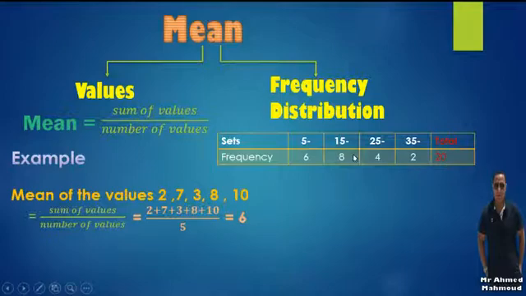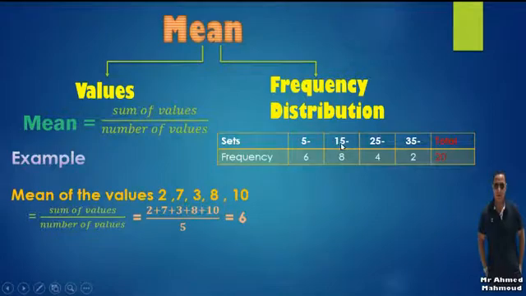For example, if we have an exam, the full mark equals 45 marks. We have a class including 20 pupils. The first set means the pupils who got from 5 to 15; their number is 6 pupils.